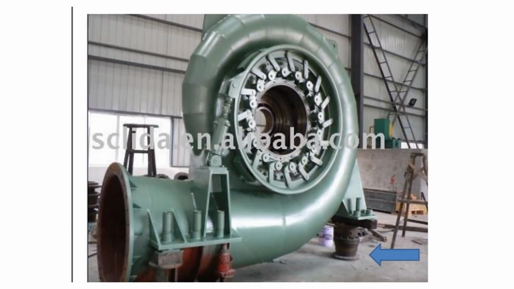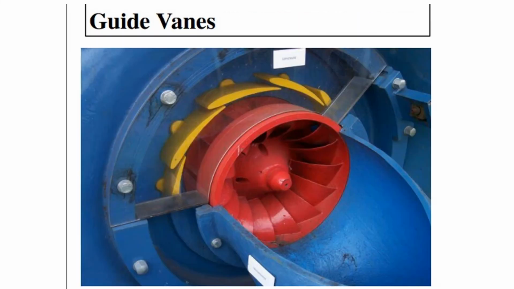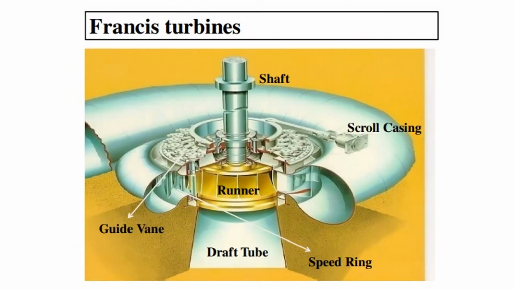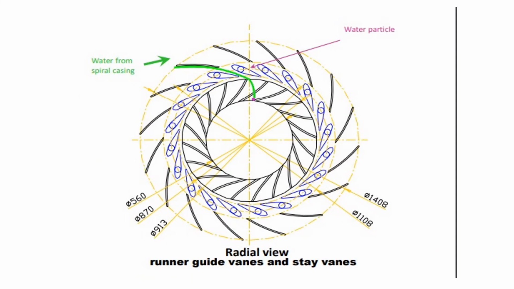Another is the laboratory setup of a Francis turbine. The red one is the runner and the yellow one is the guide vane. The guide vane mechanism and the runner are shown in another slide. Another example is also a laboratory setup of a Francis turbine, showing all the components: scroll casing, shaft, guide vane, runner, draft tube, etc.